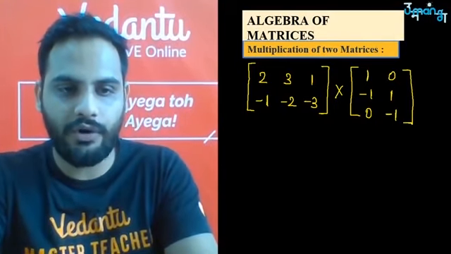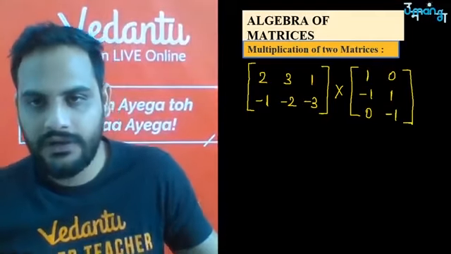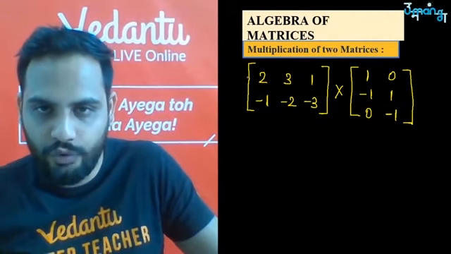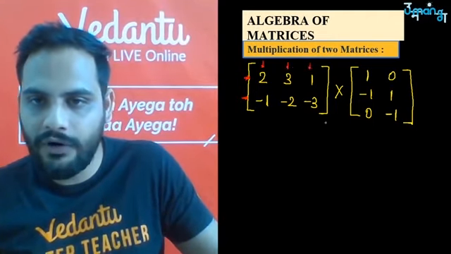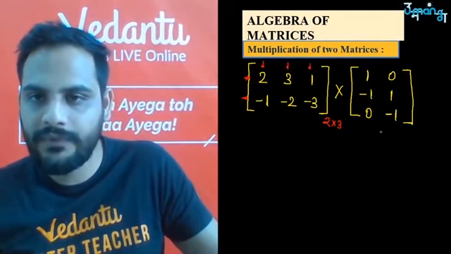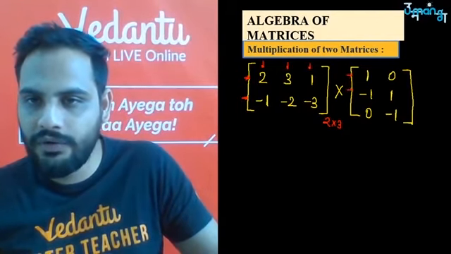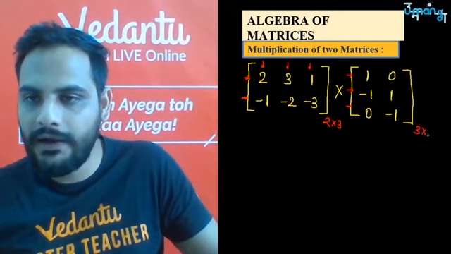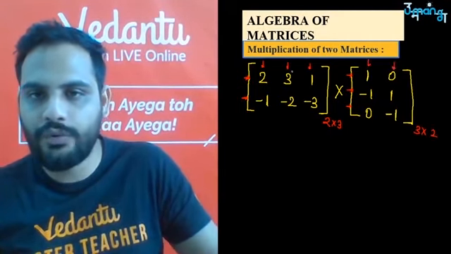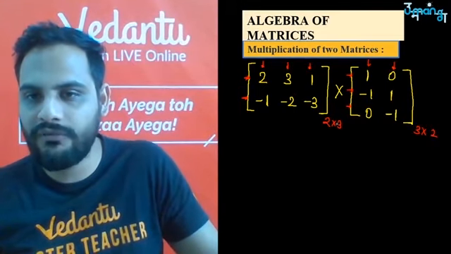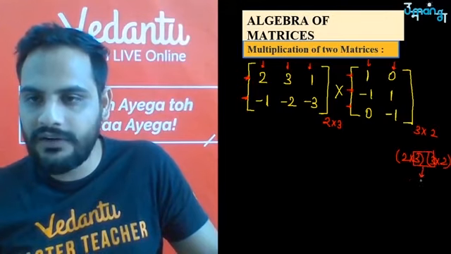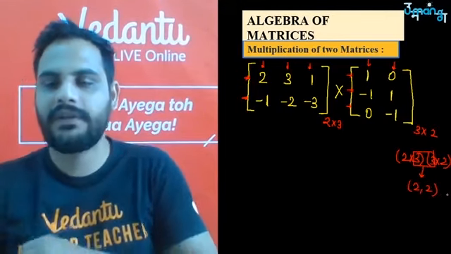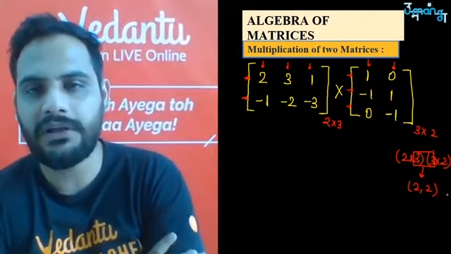Now look first at the order of the matrices, whether they can be multiplied or not. If you see the first matrix, how many rows does it have? 2 rows and 3 columns. So the order of this matrix is 2 by 3, and the order of this matrix is 3 rows and 2 columns. Correct? So the number of columns in the first matrix is equal to the number of rows in the second. 2 by 3 multiplied with 3 by 2, the 3 and 3 are gone. The resultant will again be a 2 by 2 matrix.